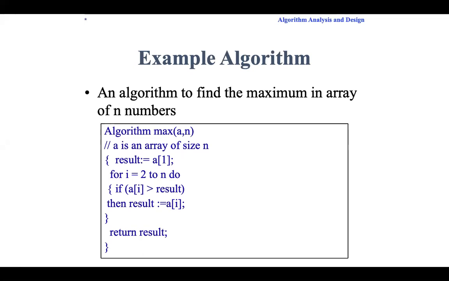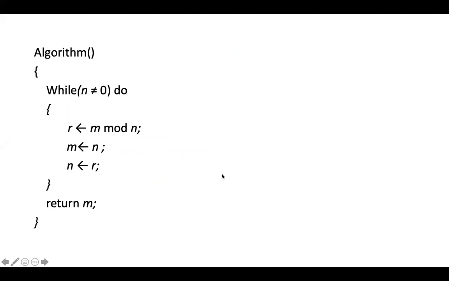I will give 1 more minute. I have 1 more algorithm here. I want you to find out what this algorithm will do. Fast. Only 1 minute I will give. Take 2 values for m and n. What is it returning?